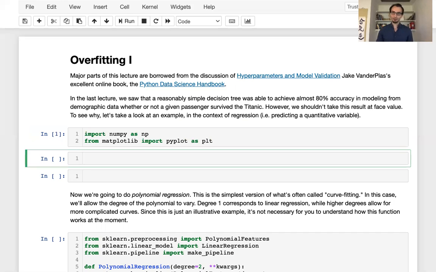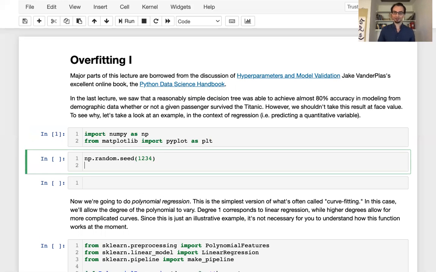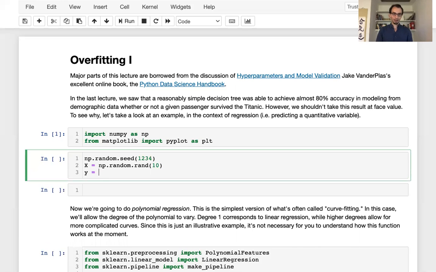Okay, so the first thing I'm going to do is just generate some very simple fake data. So I'm going to set my random seed to 1, 2, 3, 4. If you want to run this code on your own, setting the random seed will reset the random number generator to a specific state, ensuring that you can generate exactly the same random data that I do. And I'll generate x equals np.random.rand. So this is just 10 random points between 0 and 1. That's x. And then y is the log of x.